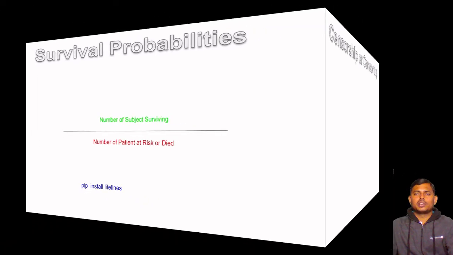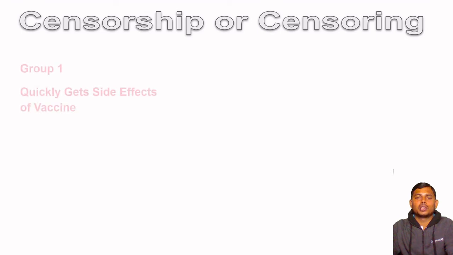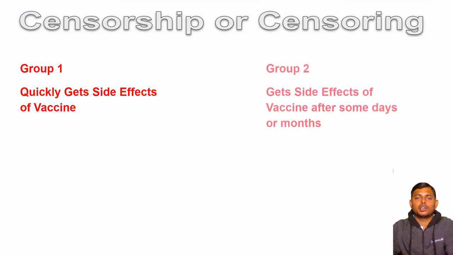Now we will discuss censoring or censorship. Censorship or censoring is a form of missing data problem in which time to an event is not observed for some reason, such as termination of the study before all recruited subjects have shown the event of interest, or the subject has left the study prior to experiencing an event. For example, let us consider a coronavirus vaccine test, whose volunteers fall into two subgroups. Group 1 quickly gets side effects of the vaccine, and group 2 gets side effects but after a few days or months. So that's all about censorship.